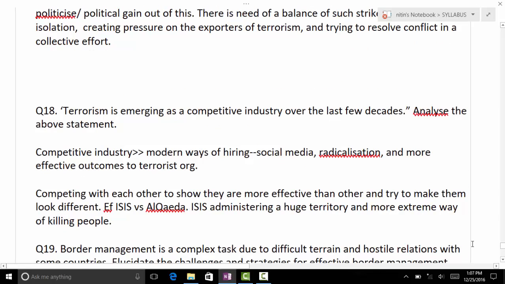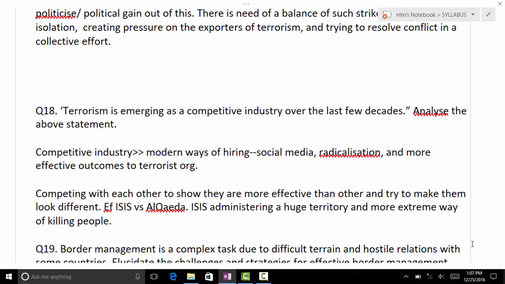The next question is: terrorism emerging as a competitive industry over the last few decades. Analyze the statement. Here is the main thing when you're going for a UPSC exam: we directly come to India. But whenever we are coming to the Indian answer, we also have to discuss the world, what's going on around us.